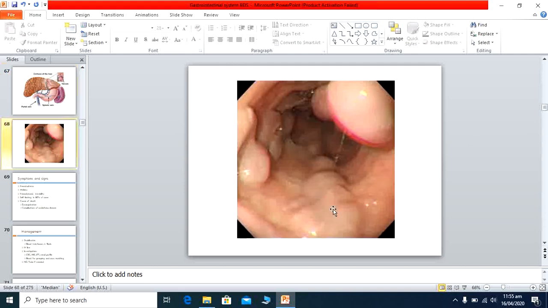These are the varices. These are enlarged veins at the lower end of the esophagus. They become engorged with blood and they bleed easily. So this is the more common cause of upper GI bleeding in patients with chronic liver disease.